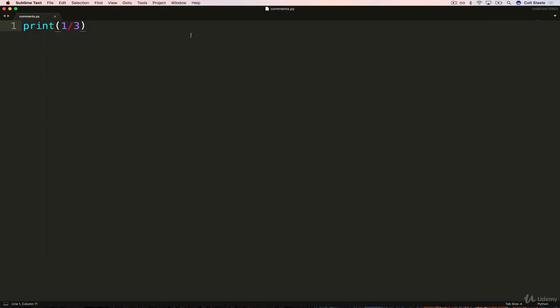So let's say we wanted to add a note, though, that said something like always returns float, division returns float. Well, we can add a magic comment with this character, the hash, the pound symbol. It's actually called an octothorpe. It's kind of a piece of trivia that I might repeat too much in my courses, but oh well, octothorpe. So we can write whatever we want after this. So a little note to ourselves, like division returns float, even when dividing two ints. And that's all there is to a comment.